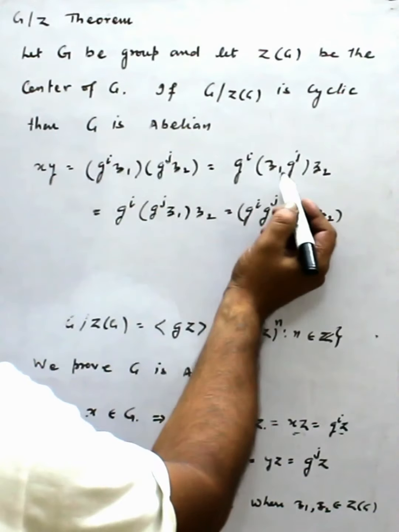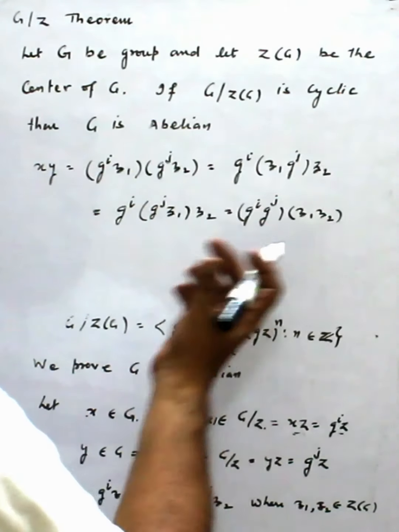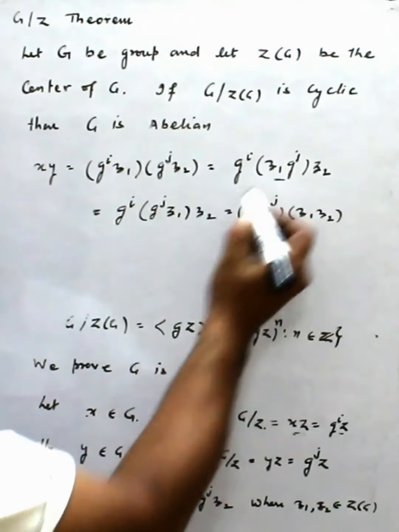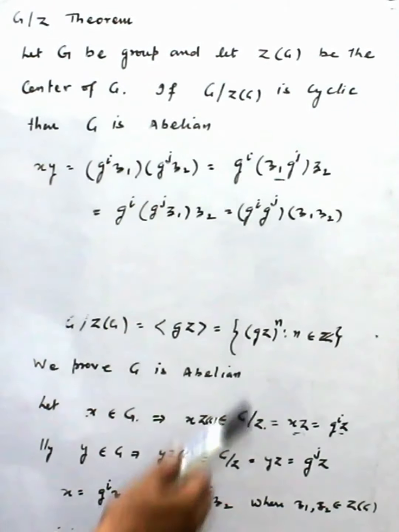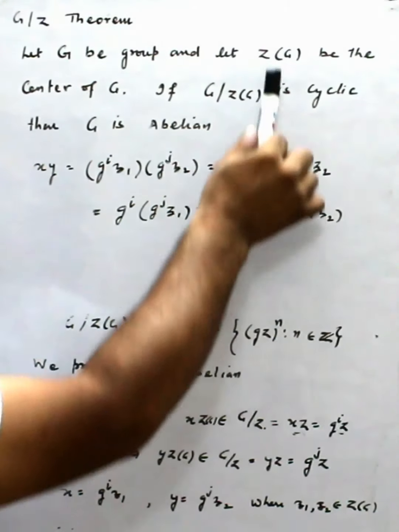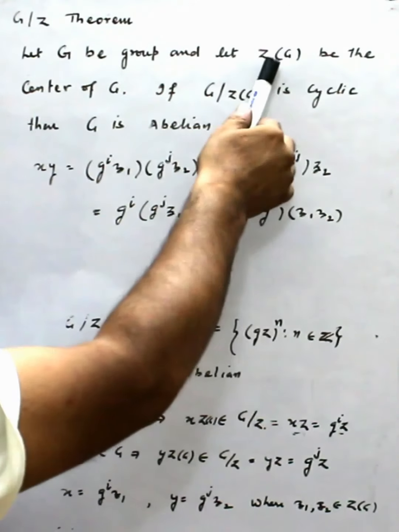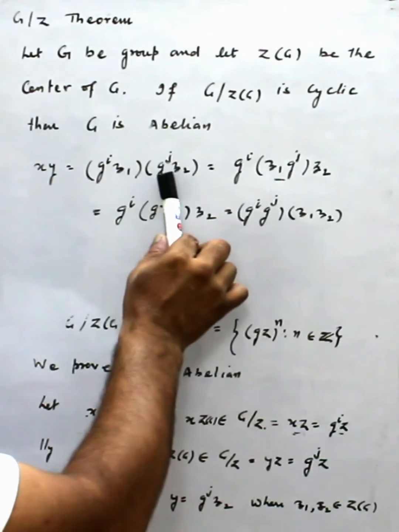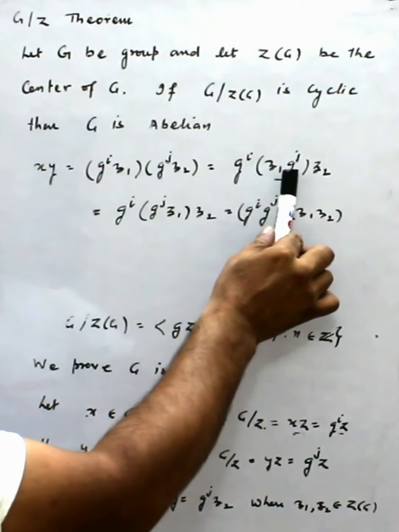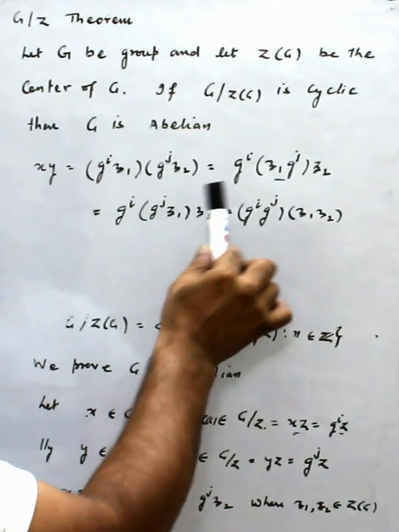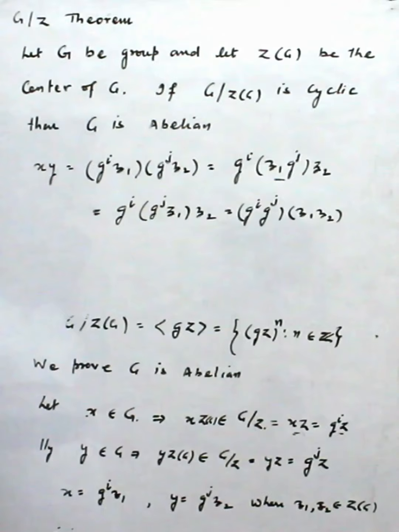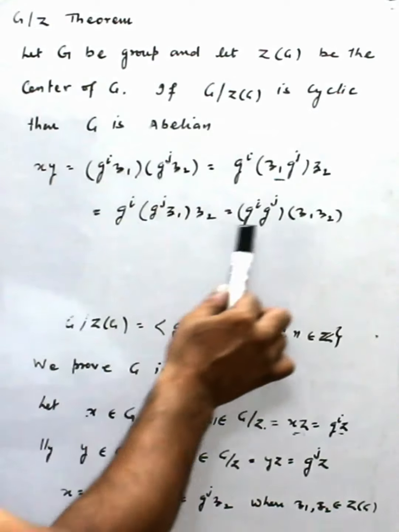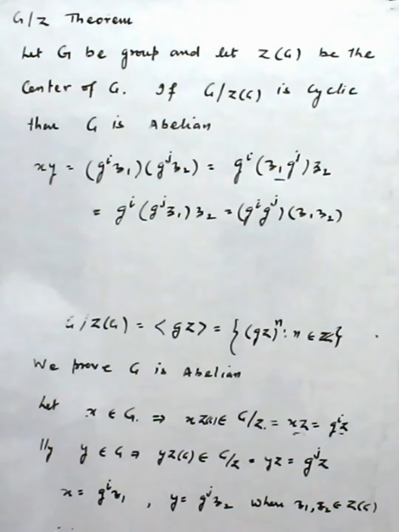Why could I write like this and change the order? Because z1 and z2 are elements of Z(G), and Z(G) is the center, so elements in Z(G) will commute. Z(G) is a commutative set specifically, but the whole of G not necessarily.